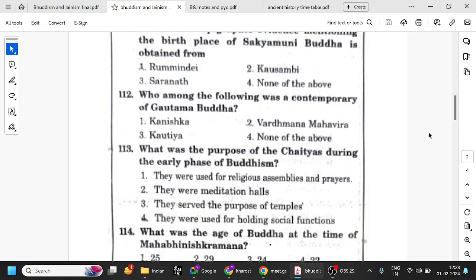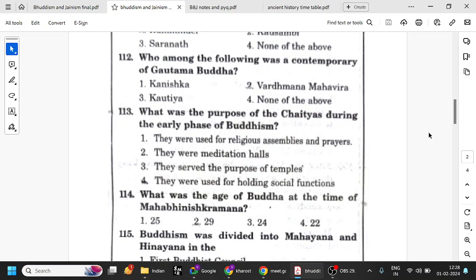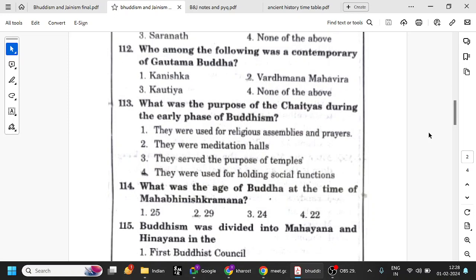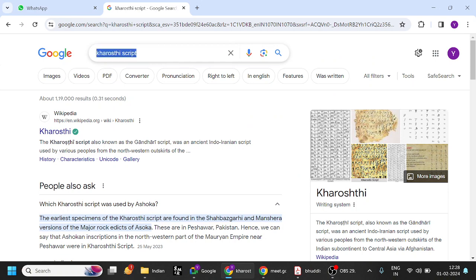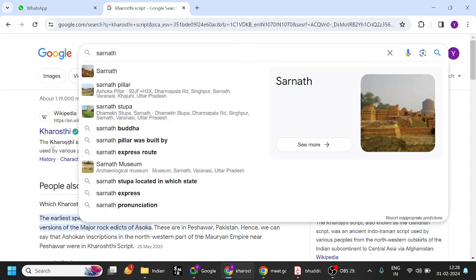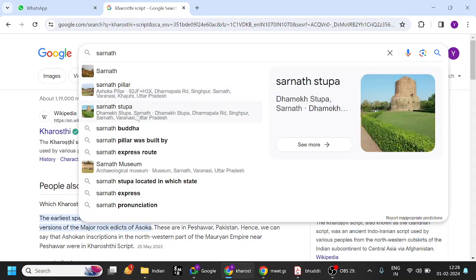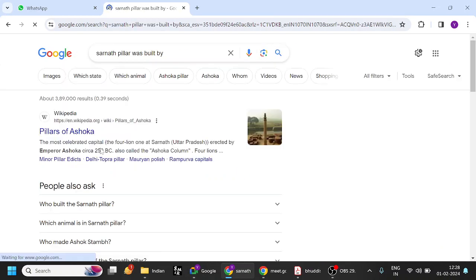The Sarnath lion capital is what we use in our emblem today. It is in Gujarat, right? Sarnath, Gujarat only, no? Sarnath pillar, Uttar Pradesh, sorry. The Sarnath stupa is also in Uttar Pradesh. The Sarnath pillar was built by Ashoka, among the pillars of Ashoka. It is in Uttar Pradesh, not Gujarat, I'm sorry.